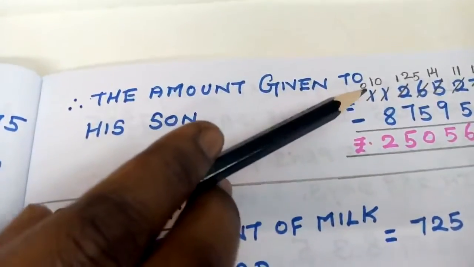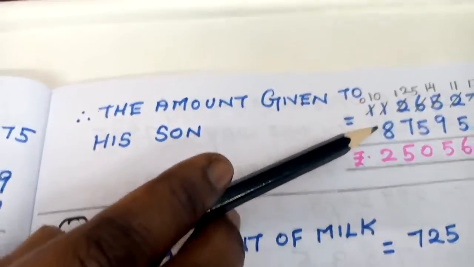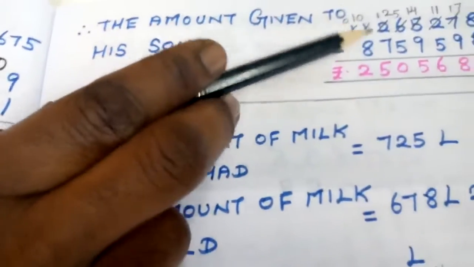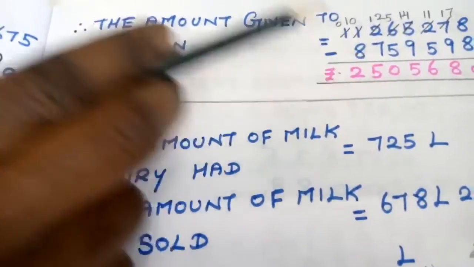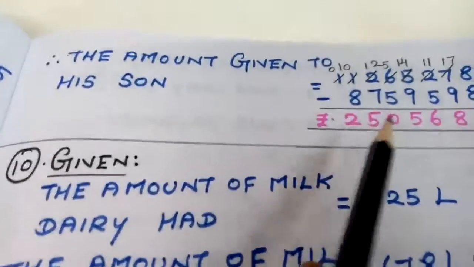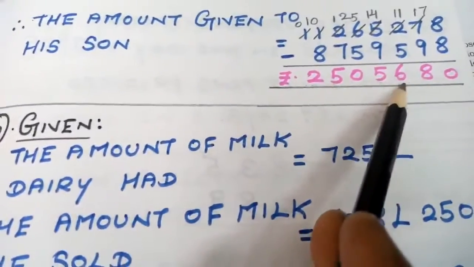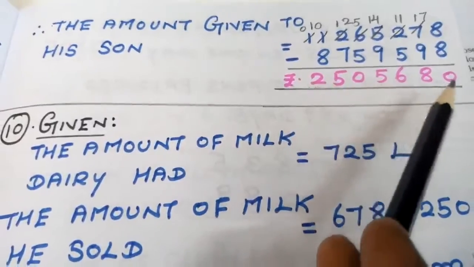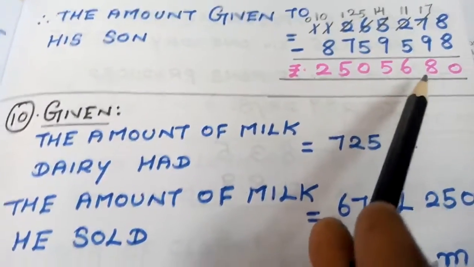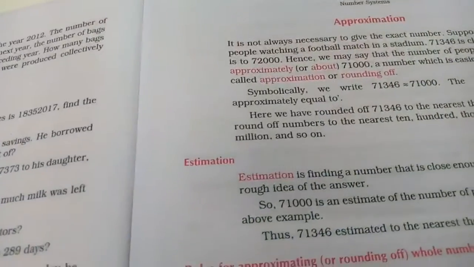After getting this amount, students, therefore, to find the amount given to his son, from the original, that is from 1 crore, I am subtracting the value I found now, 87 lakh. After subtracting, I am getting this value, that is the amount given to his son is 25 lakh 5,680, and that is the amount that was given to his son by his father. Next, we are going to come to the 10th question, students.